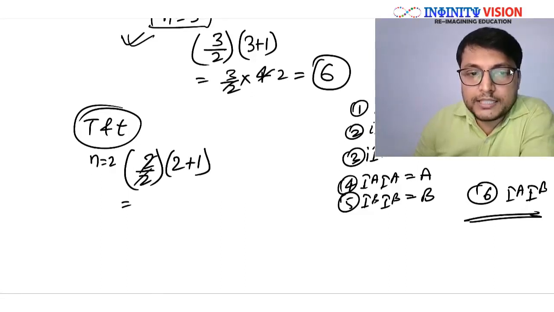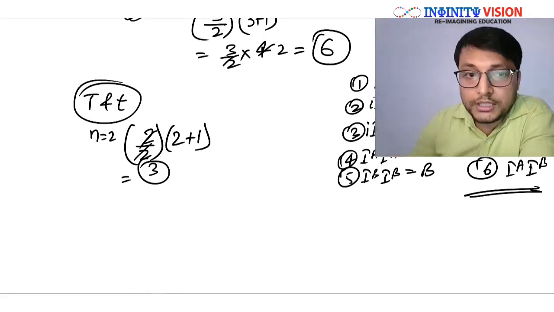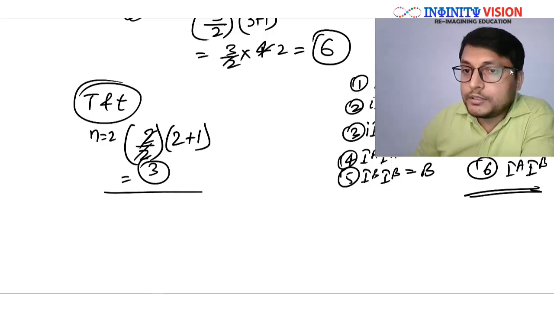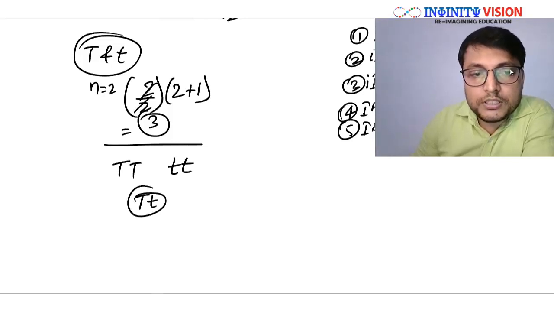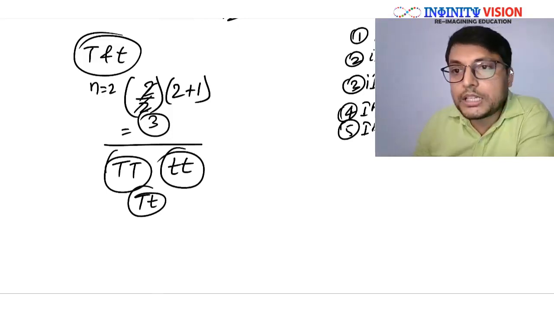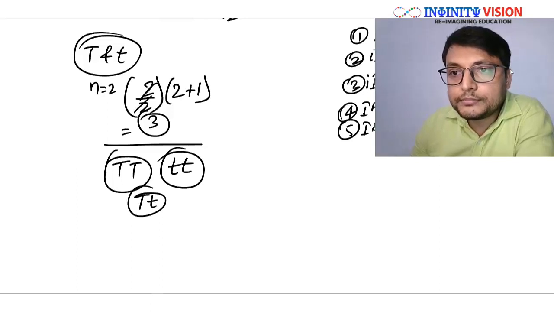So cancelled, 2 plus 1, 3. Let us see how it happens. If you have 2 alleles, the 3 possible combinations that you already know are capital T capital T, capital T small t, and small t small t. So these are the 3 possible genotypes. Are you getting it?